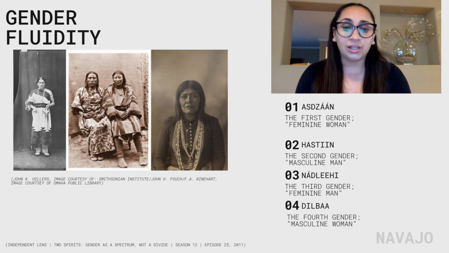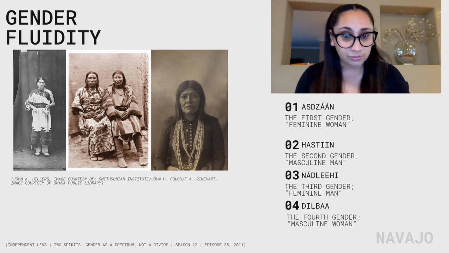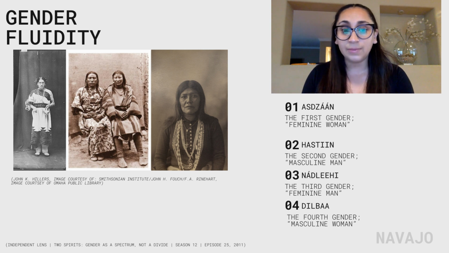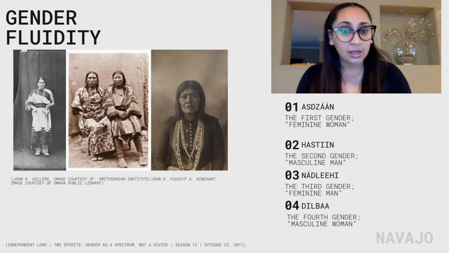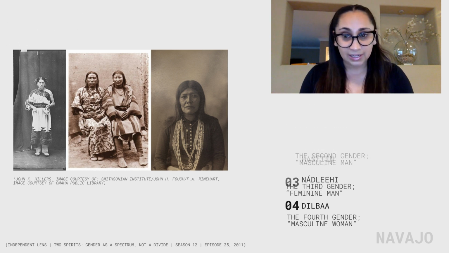The third are the Nadle, who are biologically born men but grow up to function more in the roles of women. And Dilba, the fourth, who are the opposite of the Nadle, who are born biologically female but grow up taking on male roles. This concept of gender fluidity or two-spirit has different names in different tribes and societies. How settlers changed these dynamics to maintain control and domination varied by where they were colonizing.